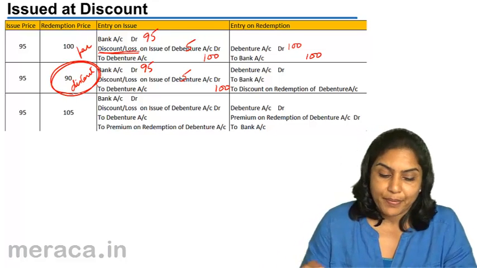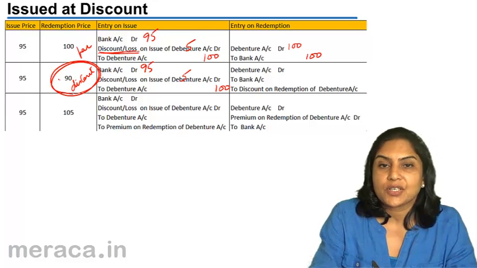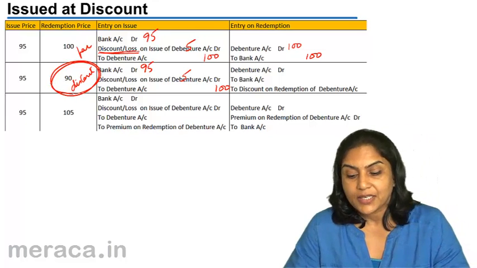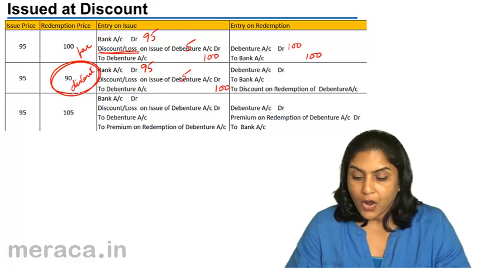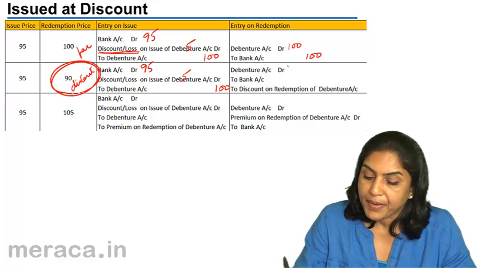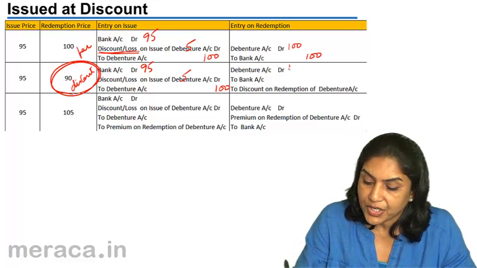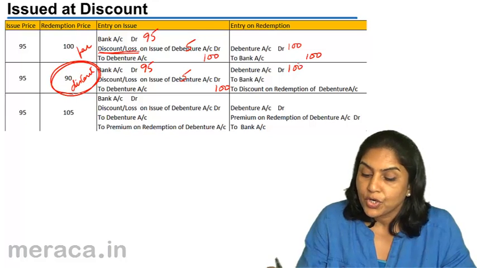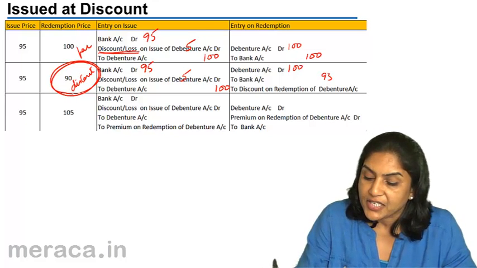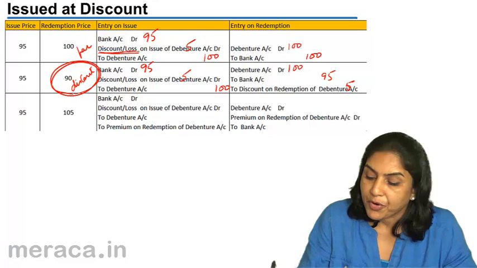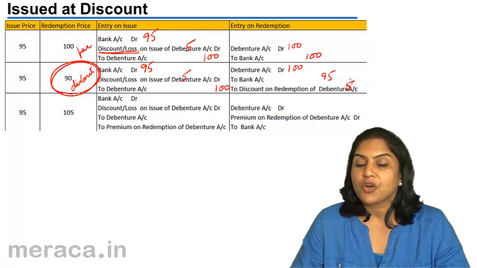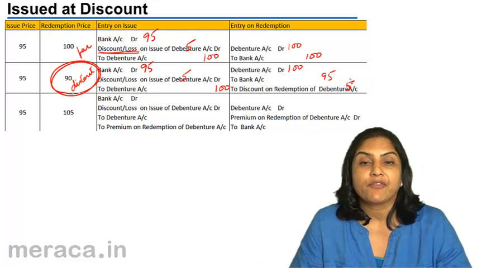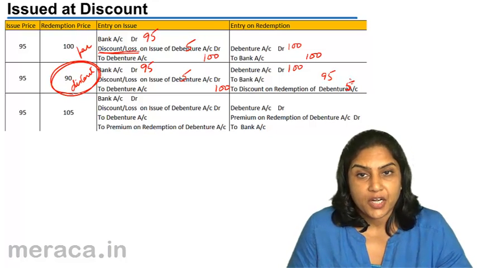I repeat, in practice, the debentures are rarely redeemed at a discount. On redemption, the entry would be debenture account debit with the face value. To bank, we would pay only 95 and therefore have a profit of 5, which is discount on redemption of debentures and which can be transferred to the profit and loss account.